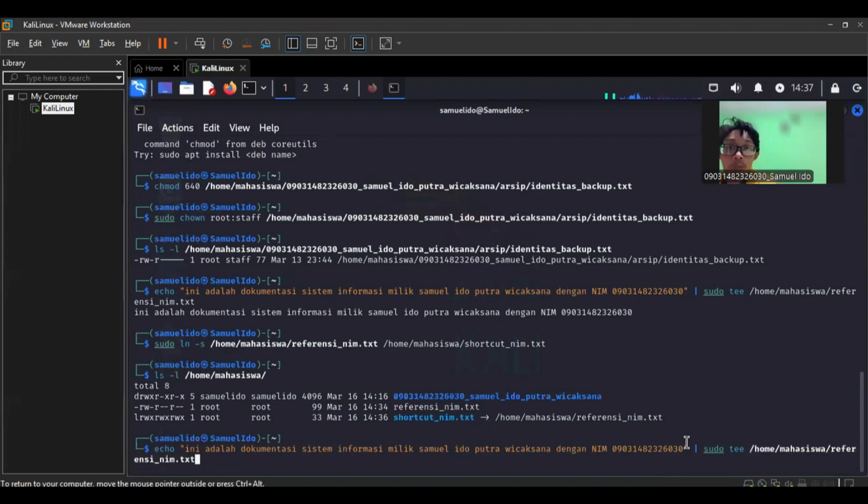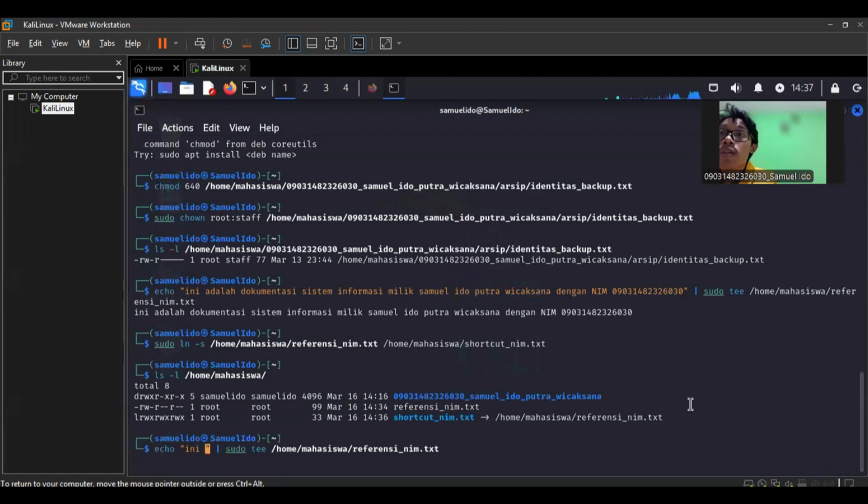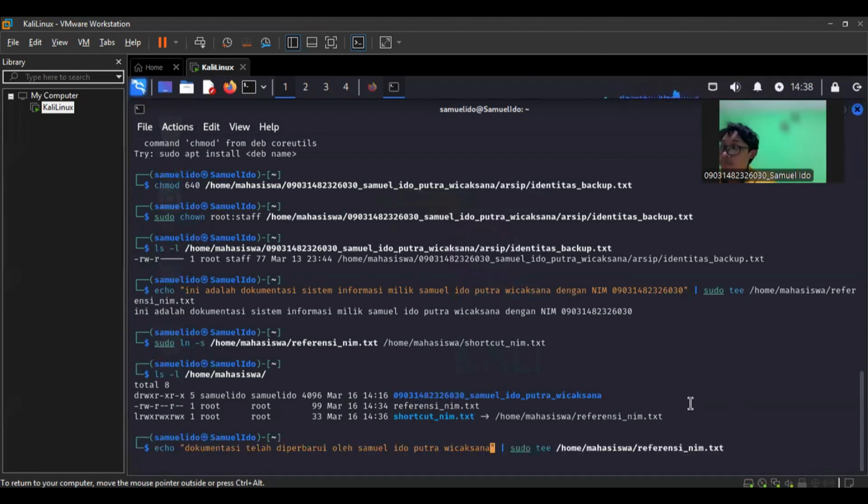D. Change the content of the file reference name txt to: document has been updated by student name. To change the content of the reference name txt file, use the following command.